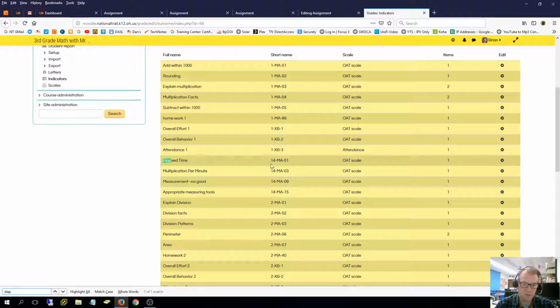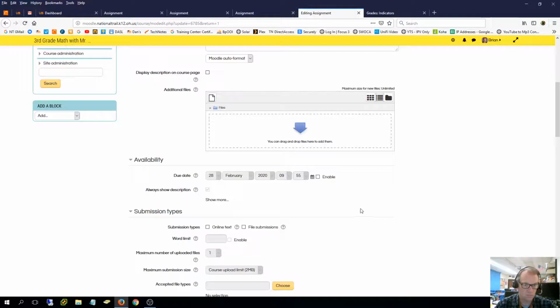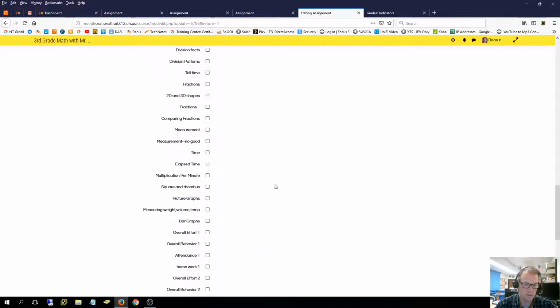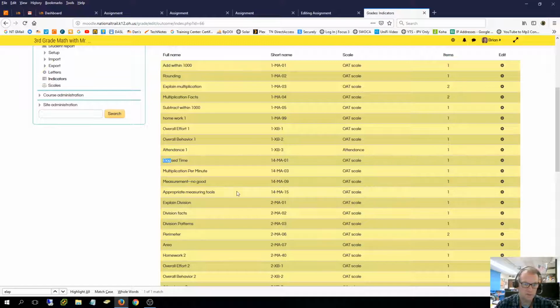Elapsed time is only graded against... There's my indicators. There, elapsed time, elapsed time. The only place it was graded was... Oh, it was taken out. See, it was changed to 14, so it doesn't even show up in the gradebook. So he obviously doesn't use this anymore, so it doesn't show up, and it's only in one place.